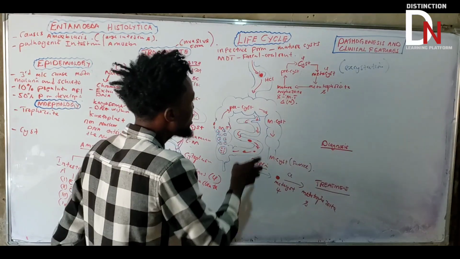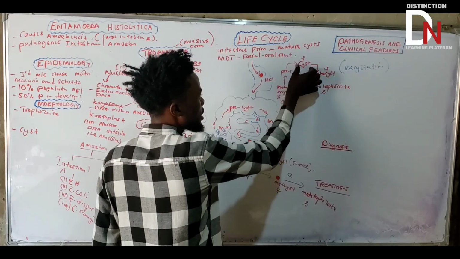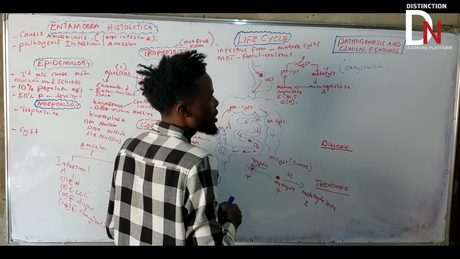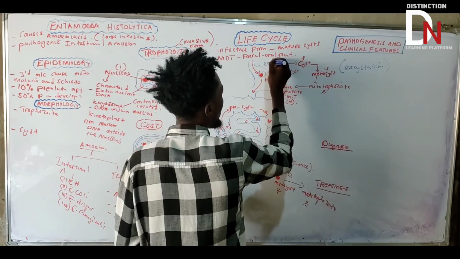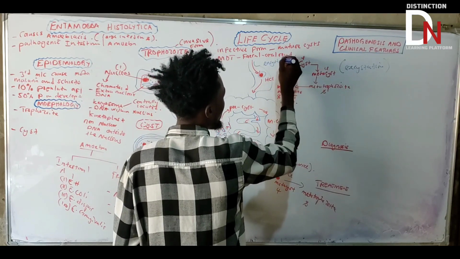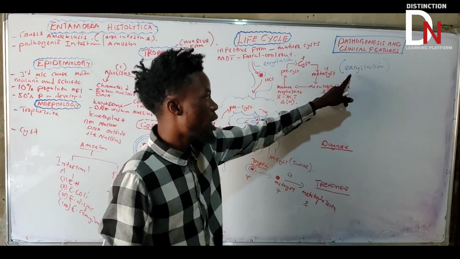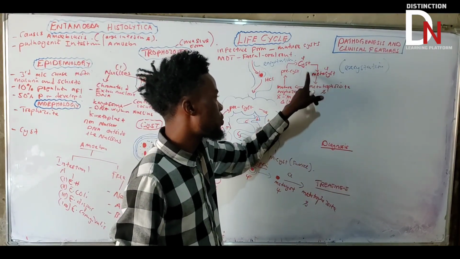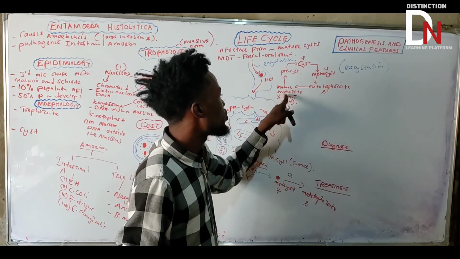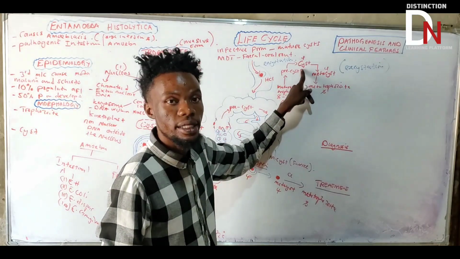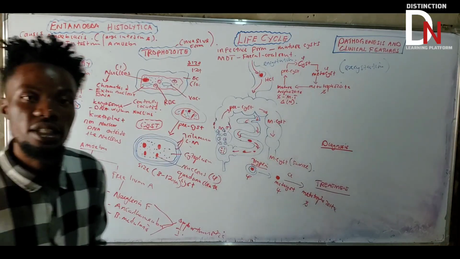Then this process where the mature trophozoite is converted into the precyst and eventually into the cyst, what do we call that process? We call it encystation. You need to understand these two important terminologies. Just to recap, excystation is where the cyst is converted into the metatrophozoite. Encystation is where the mature trophozoite is converted into the cyst. These are the two important processes that you need to understand in case they ask you.